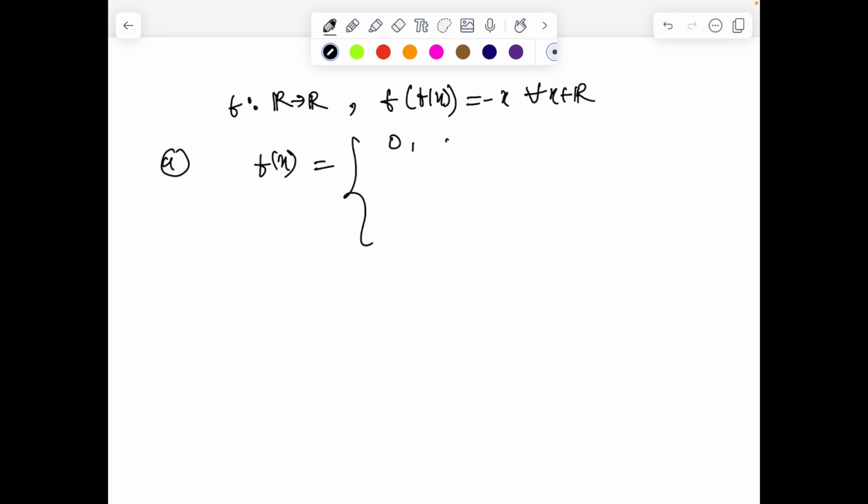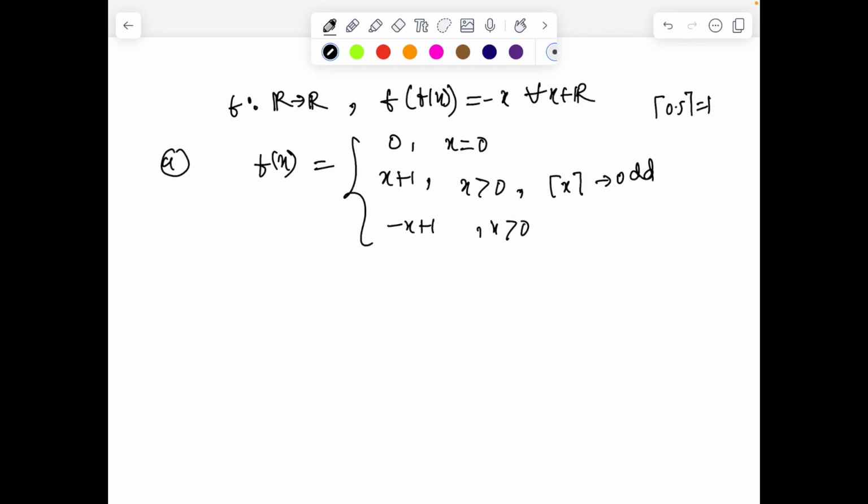Let's say f of x is 0 at x equals 0, x plus 1 for x greater than 0 and the smallest integer function is odd. What is the smallest integer function? Let's say the smallest integer of 0.5 will be 1, so it's greatest integer plus 1.